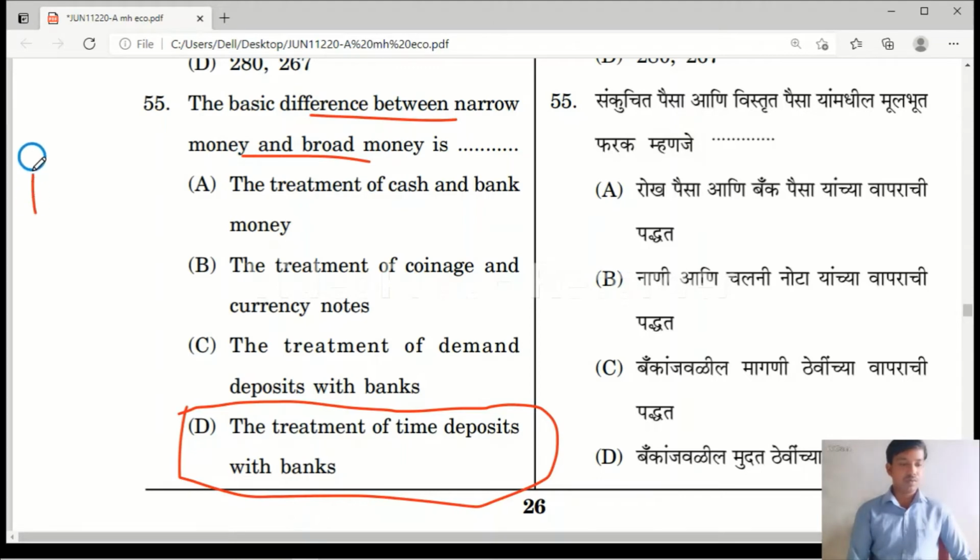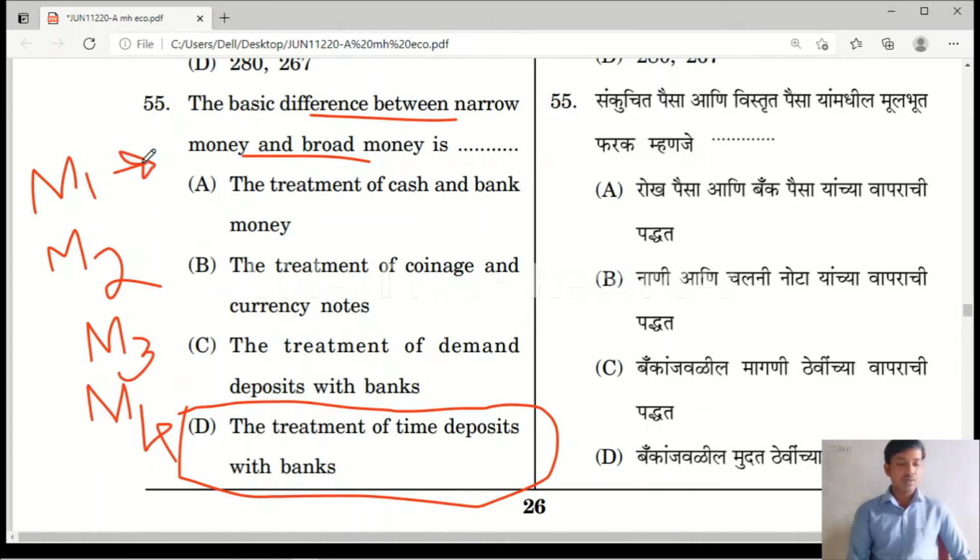And you know all the four types of money according to RBI: M1, M2, M3 and M4. Many times questions have arisen on these topics. M1 includes currency with the public plus demand deposits. So CU plus DD plus OD.